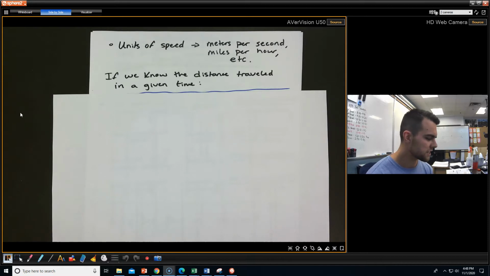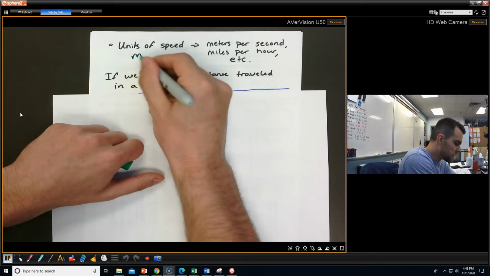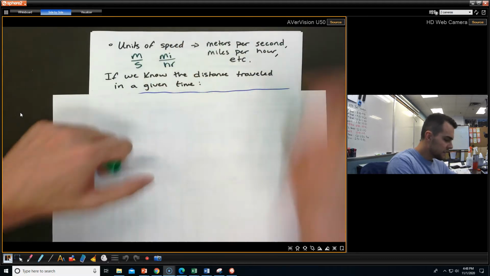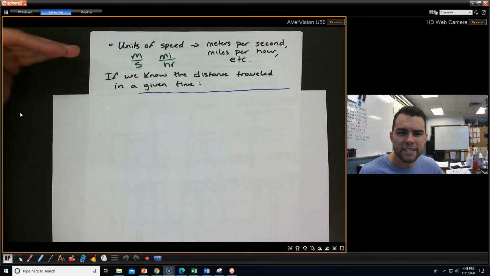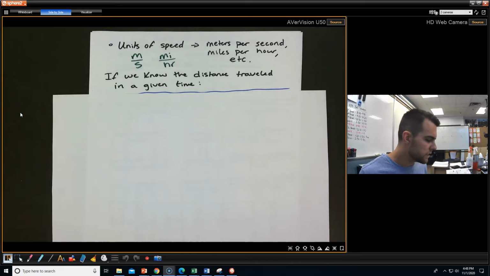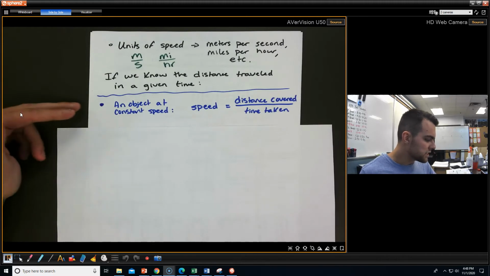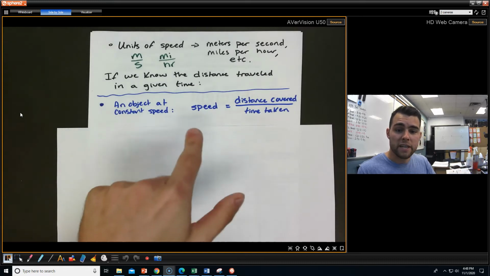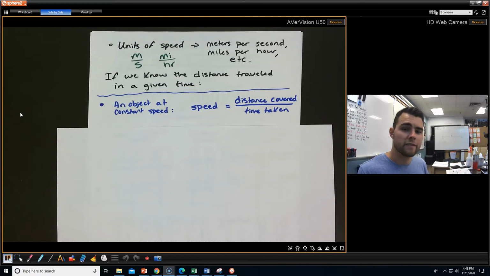What I want to talk about first is kind of our units of speed, like meters per second and miles per hour. We can write that as meters per second or miles per hour, like that. So we have some kind of distance on top divided by some kind of unit of time, and that's really what speed is. If we know the distance traveled in a given time, then we could say an object going at some constant speed, right? Its speed is equal to the distance covered divided by the time taken.